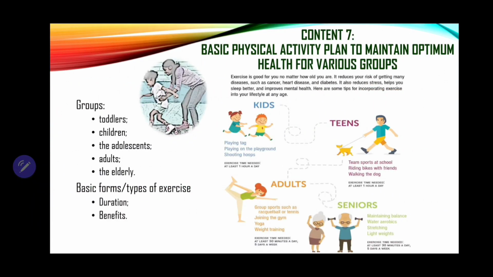Content 7, physical activity plan to maintain optimum health for various age groups. The age groups are toddlers, children, adolescents, adults, and the elderly. Make sure that you're able to identify forms and types of exercise that will benefit all these age groups and also their duration.